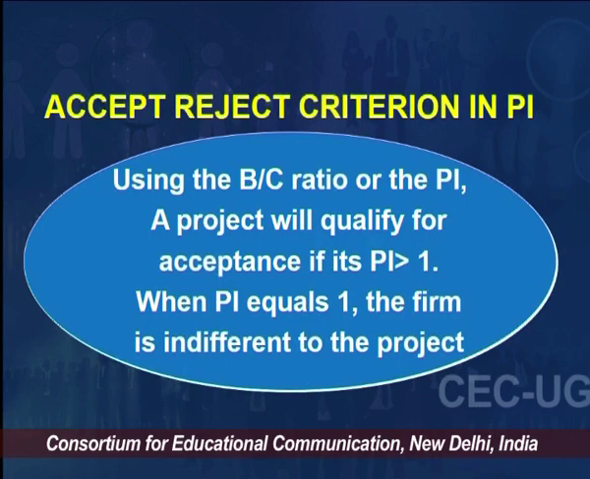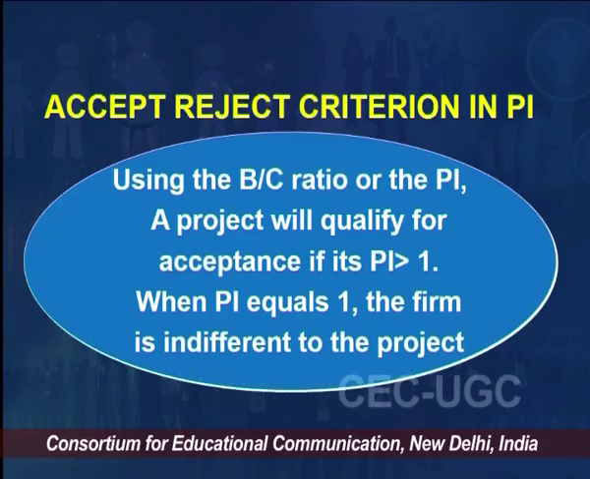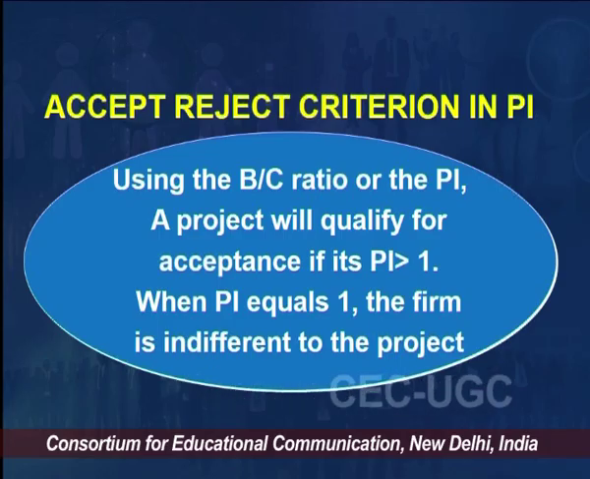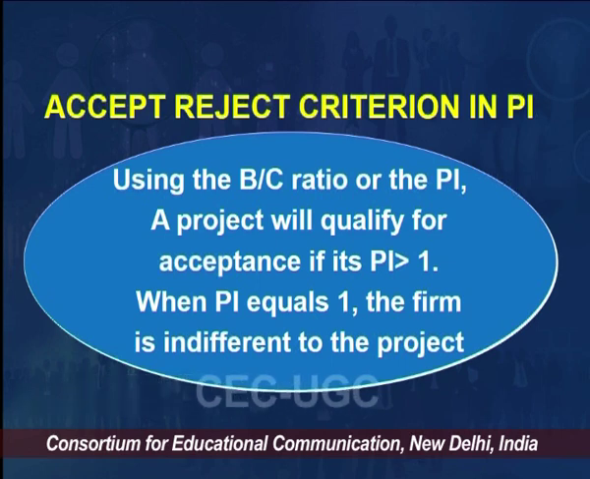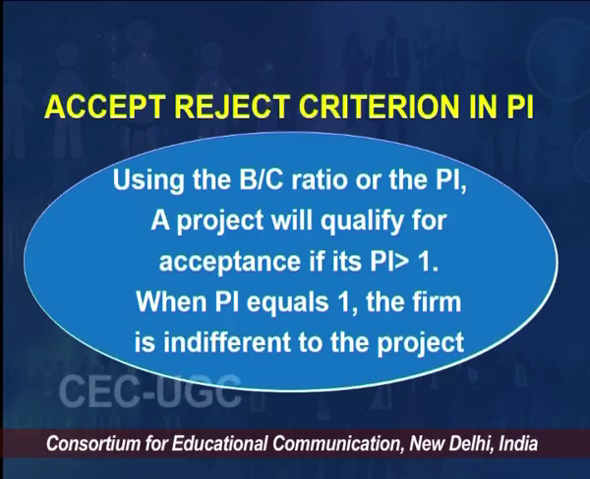So what is the accept-reject criteria in PI? Because for every method, every technique we use in capital budgeting, we have a criteria to accept or reject the proposal. So what we call is the accept-reject criteria. In the PI method, we compare the value of PI with 1. If it is greater than 1, we accept it. If it is equal to 1, then the firm is indifferent to the project. If it is less than 1, then we reject it.